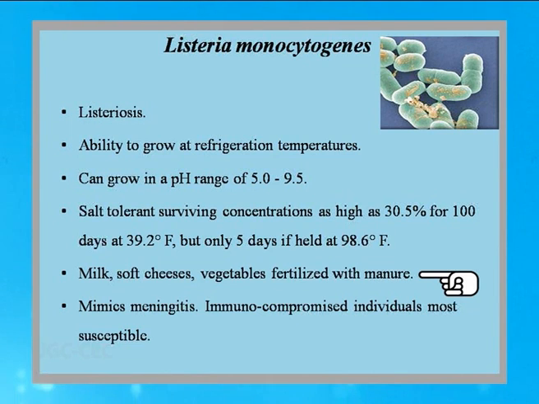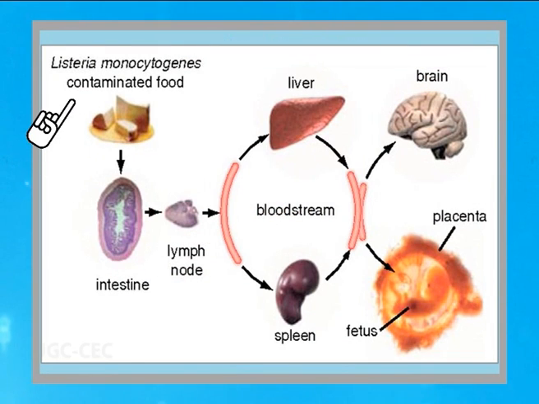Now, this food poisoning mimics the symptoms of meningitis and is also found to affect immunocompromised individuals. Listeria monocytogenes, when present in contaminated food, comes into the intestine of the human and through the lymph node reaches the bloodstream.